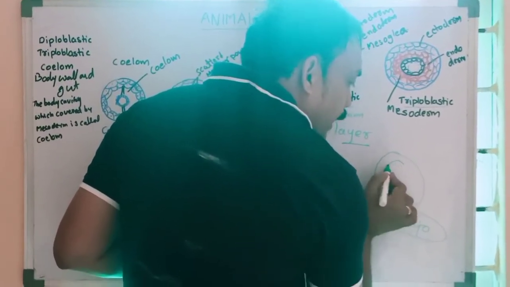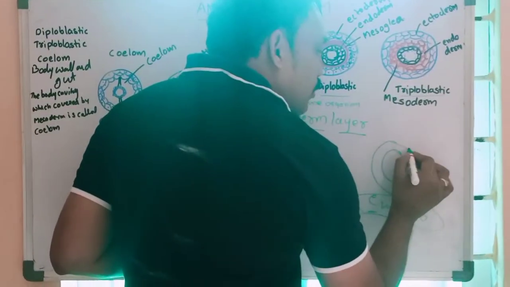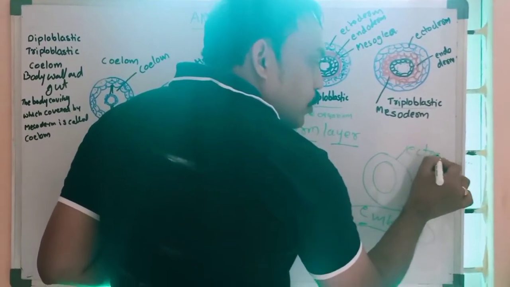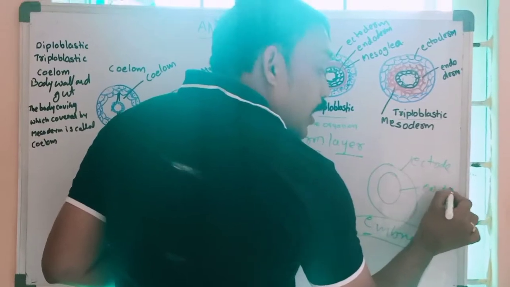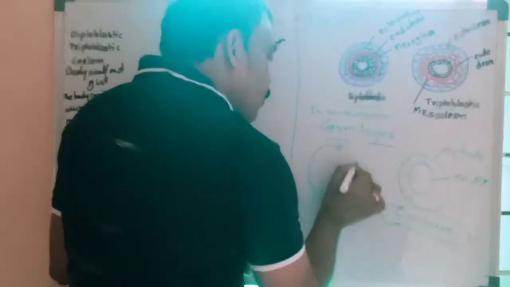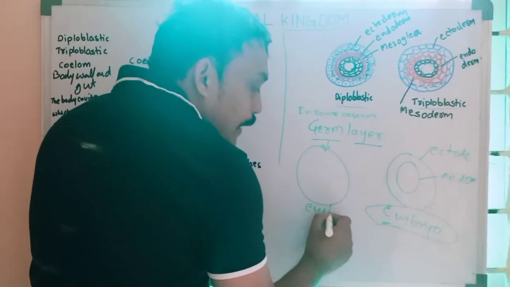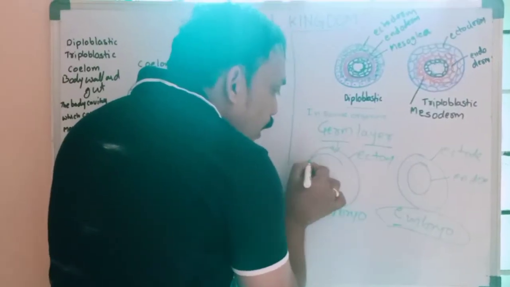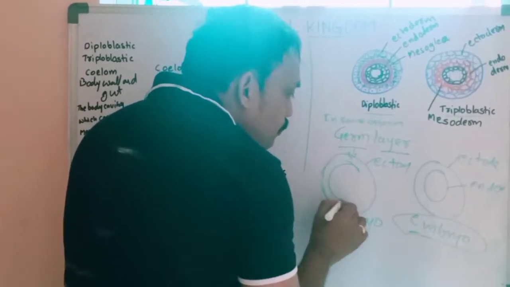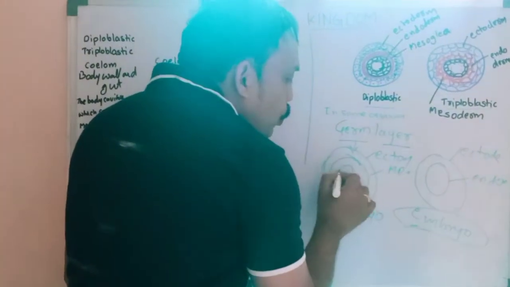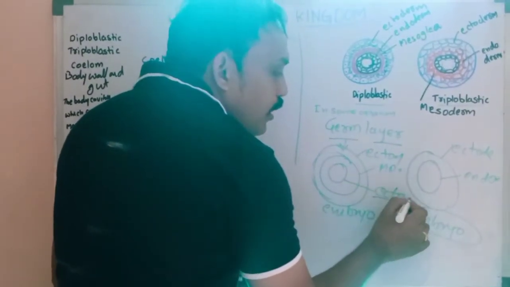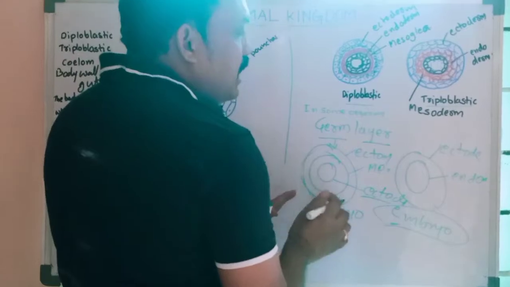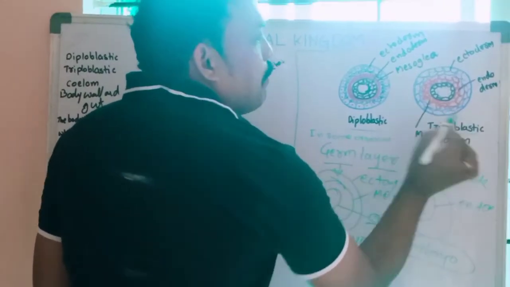In some organisms only two germ layers are formed. What are the two germ layers? One is the outer layer, ectoderm, and the other is endoderm. In some organisms, the embryo forms three germ layers: ectoderm, the outside layer, mesoderm, the middle layer, and endoderm, the inside layer. Based on these germ layers, living organisms are classified into diploblastic and triploblastic.